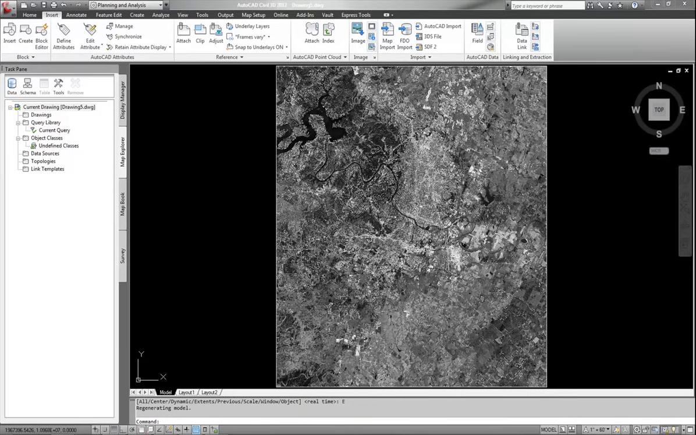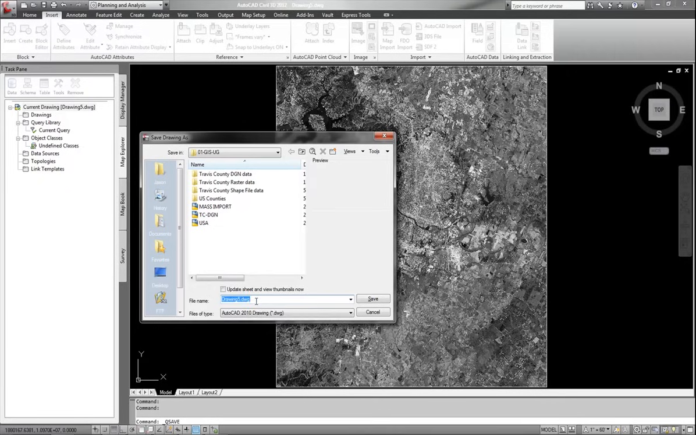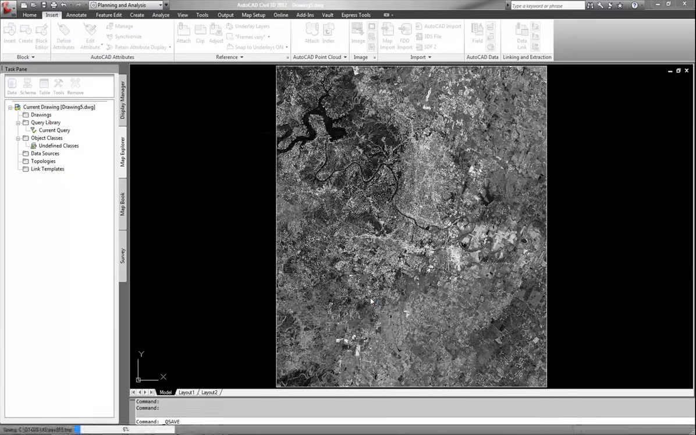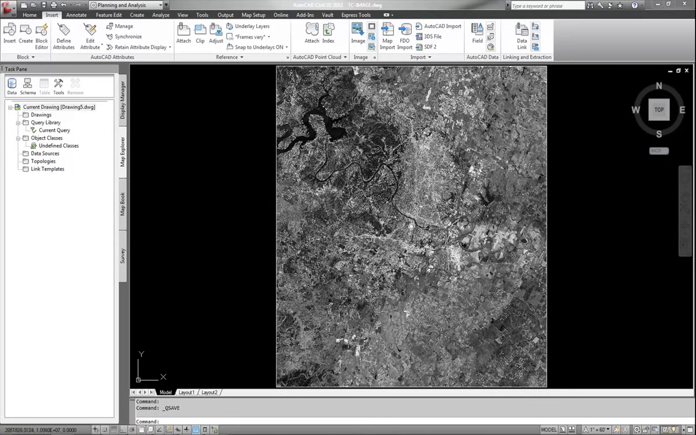And again, I'm done with this, so let's go ahead and save this file. I'll call this one Travis County image, TC image. As you can see, there's my geo marker right there. It's dead center of my image, and I know that's correct. So I'm done with this.